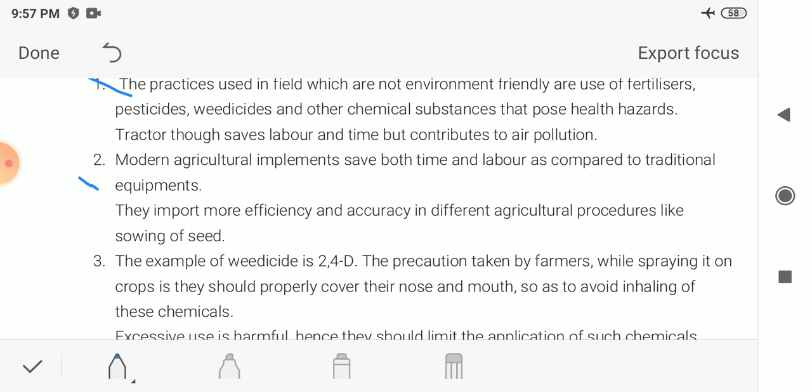They are efficient and accurate. As the example given to you, sowing of seed: in the modern method we are using a seed drill, which is more efficient and accurate. In that, the seeds are sown at the accurate distance or equal interval of distance and depth, and they are also covered with soil. So this is the advantage of modern agricultural implements over the traditional equipments.